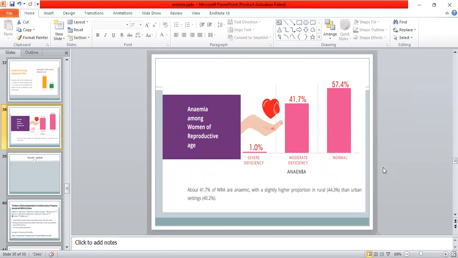Anemia among the women of reproductive age: severe anemia occurs in 1%, and moderate anemia occurs in 41.7%. About 41.7% of women of reproductive age are anemic, with a slightly higher proportion in the rural area, which is 44.3%, than the urban setting, which is 40.2%.